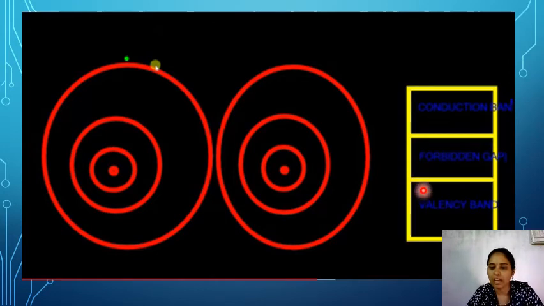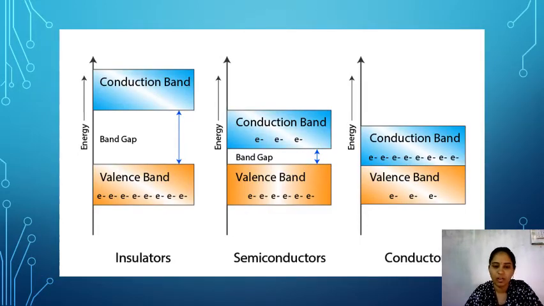If we give energy, these valency electrons gain the energy and jump from the valency band to the conduction band. Then those electrons are called free electrons. These free electrons are responsible for the conductivity. So this is about the valency band, conduction band and forbidden gap. Okay. So this is about conductors, insulators and semiconductors.